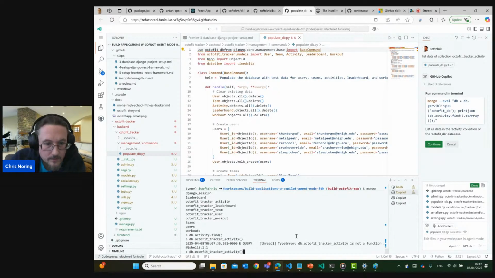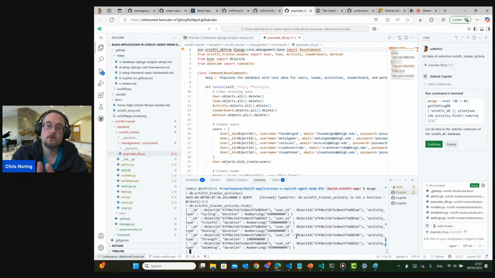Whoops, what did I type? Octafit tracker, what did I type? db. Yeah, fine, of course. Right, so now you can see that those tables are actually containing information.